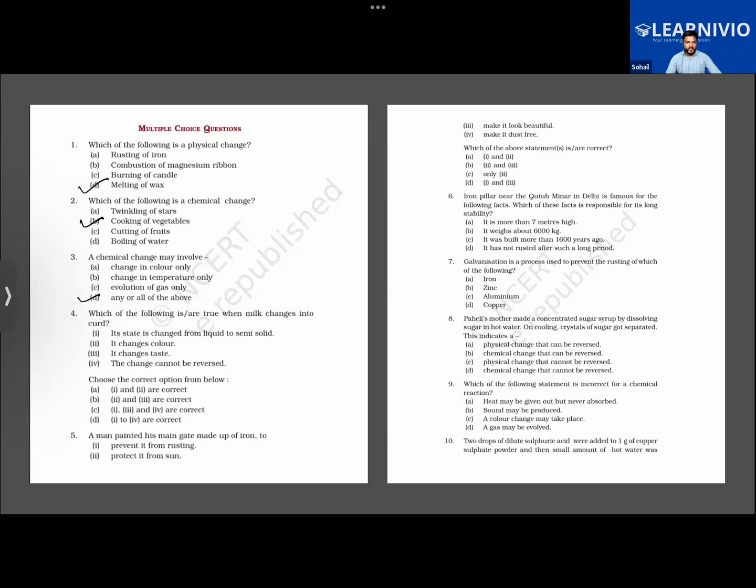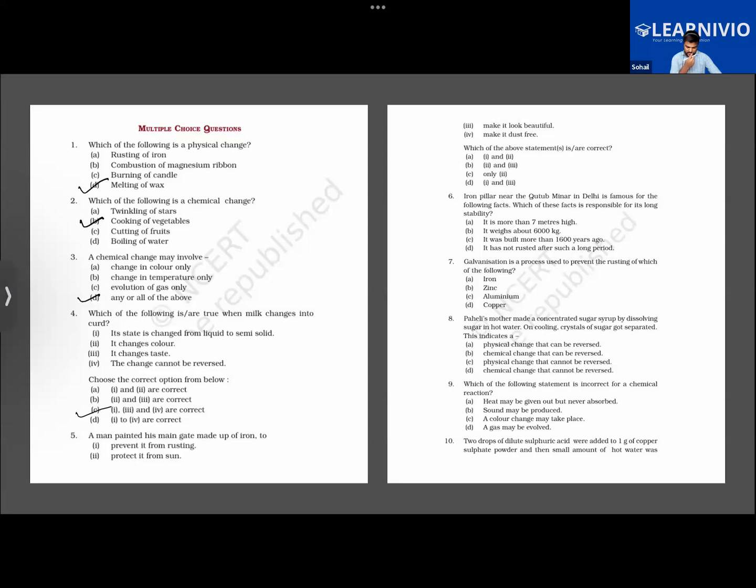Option number D, you are saying 1 to 4. All of them are correct. Okay. Does the color change? When milk is converted into curd, its color does not change. Its color basically remains the same. That is white. So thereby, which option is correct now? 1, 3, and 4. That is option number C.